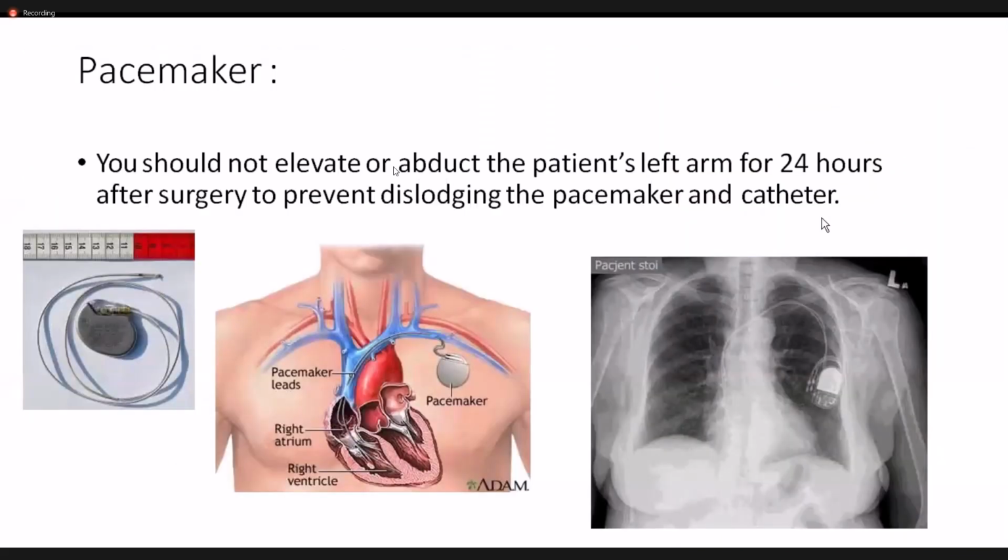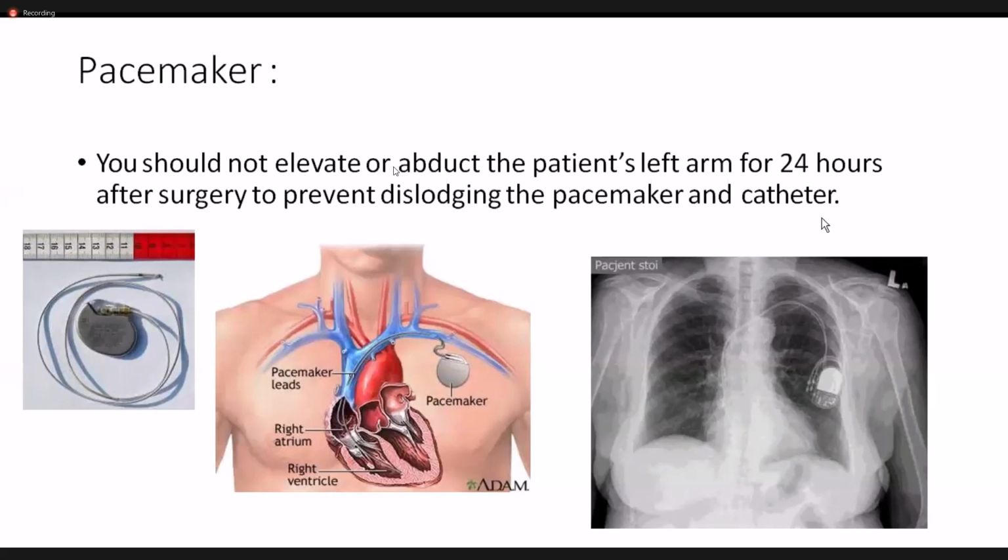Okay. So the next scenario might be the pacemaker. Whenever patients are fitted with a pacemaker, you should make very sure that you don't elevate or abduct the patient's left arm for 24 hours after surgery, to prevent dislodging the pacemaker and the catheter.